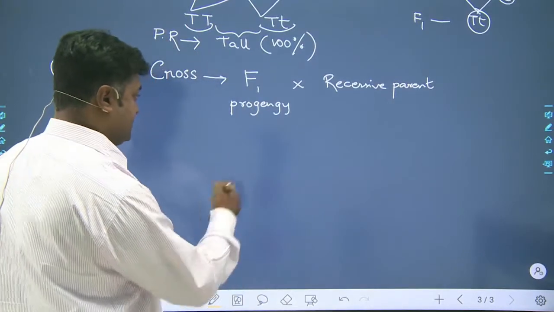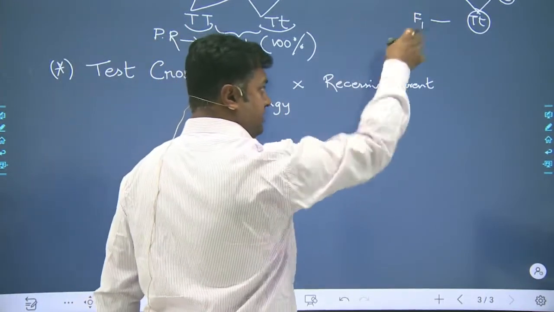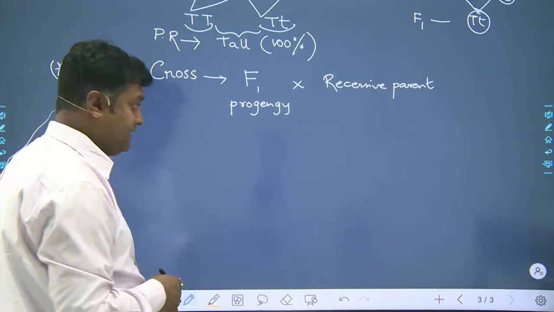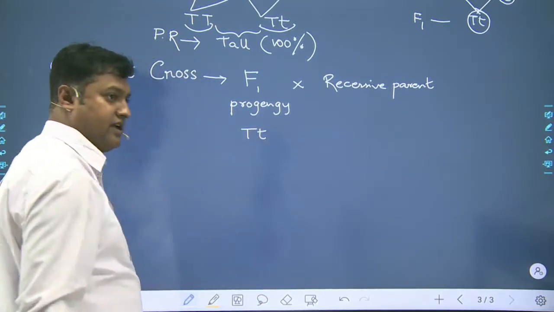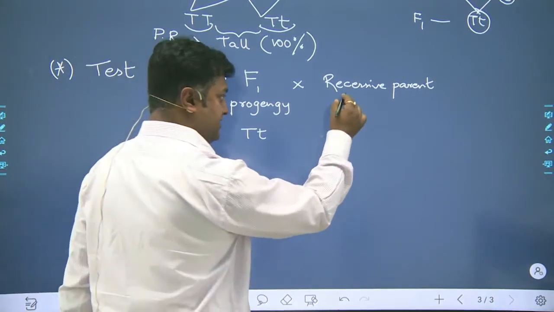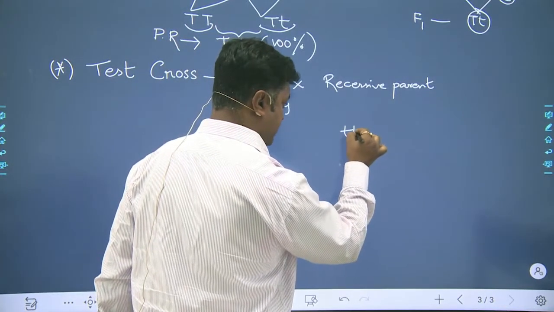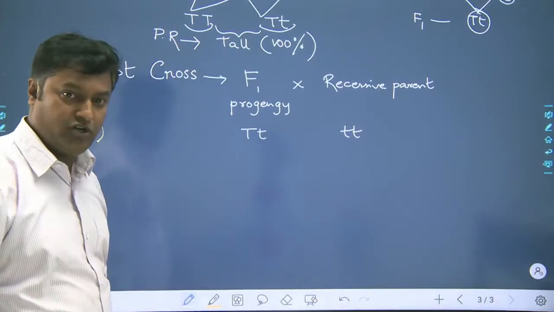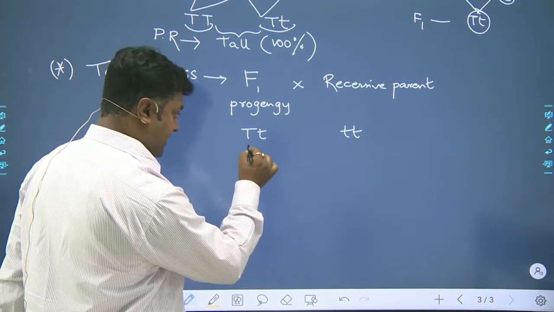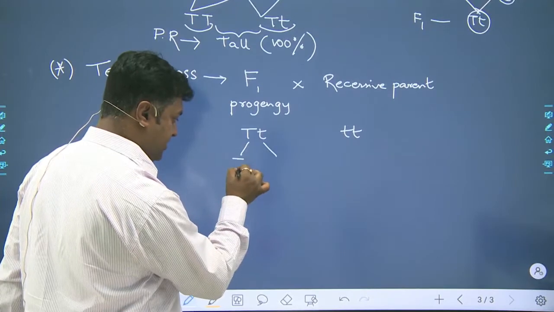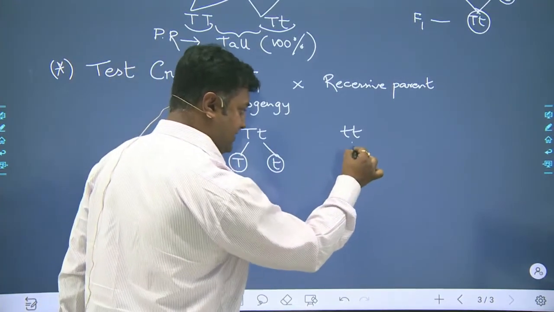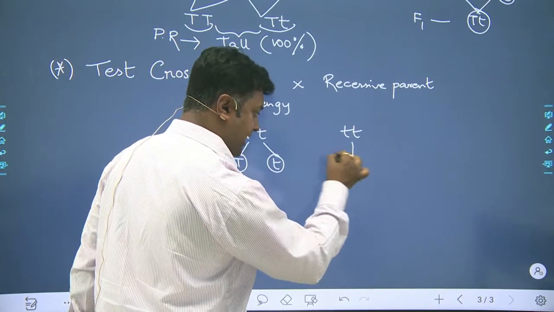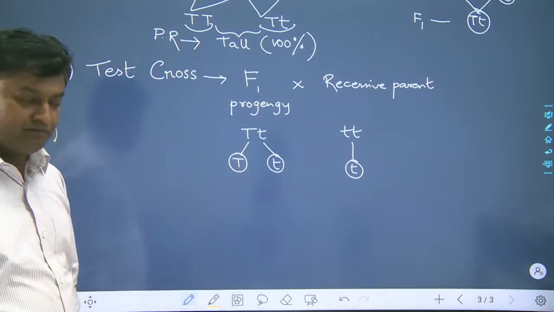Clear? So as such, according to the example which was taken by Mendel, the F1 progeny was heterozygous in nature. So this is heterozygous tall, and the recessive parent will be showing the dwarf character, that is small t, small t. This will be giving rise to two different types of gametes. One will be having capital T and the other will be having small t, whereas this will be showing only one type of gamete, that is the small t.